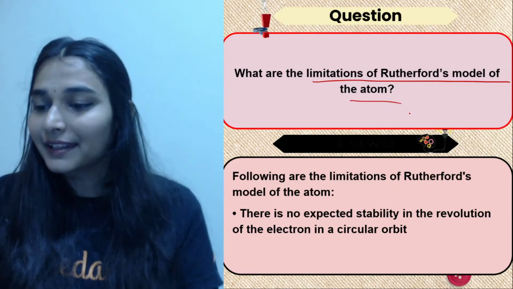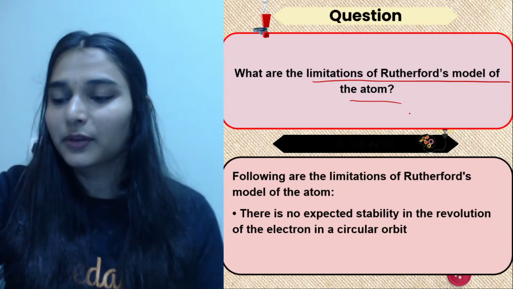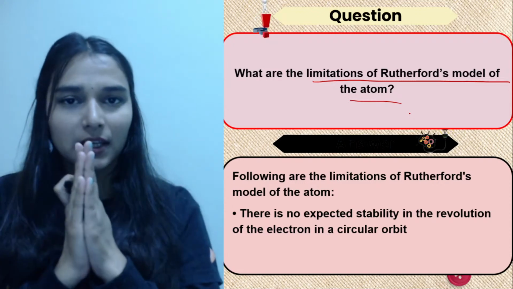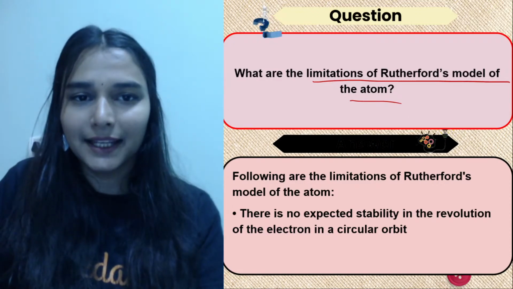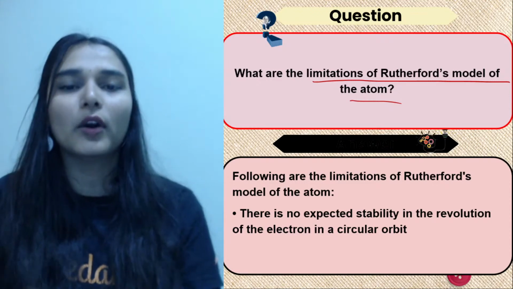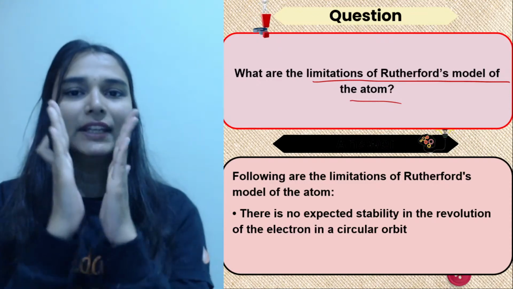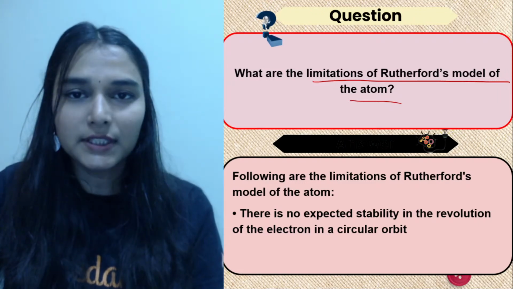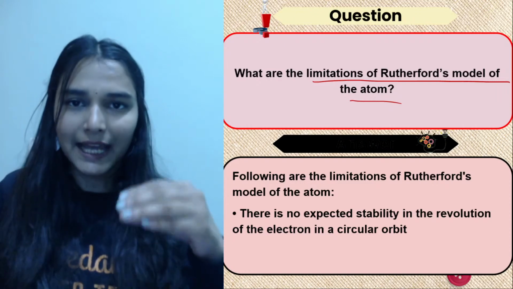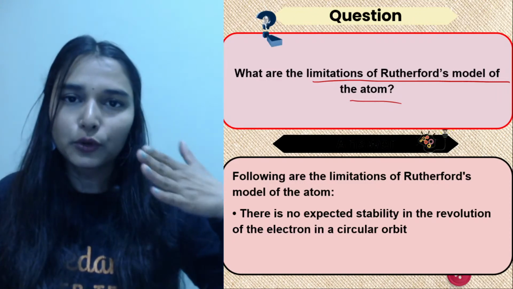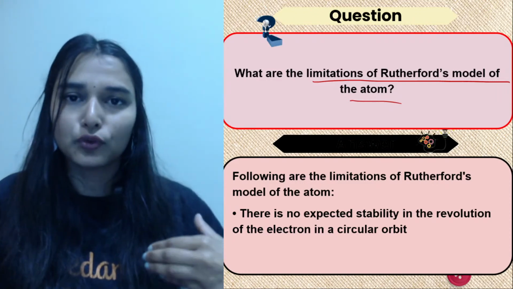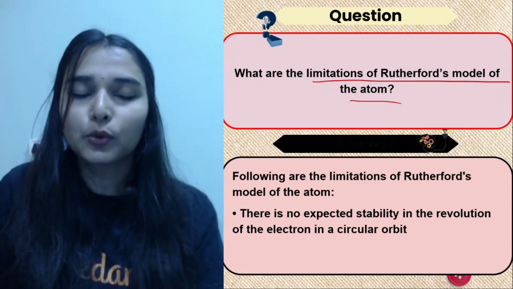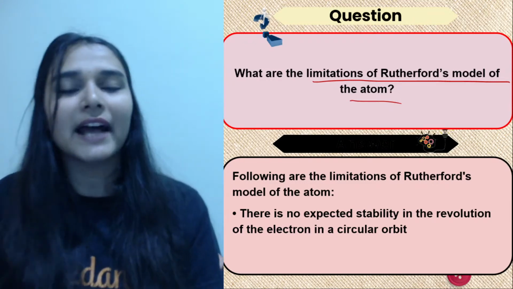Okay, beta, why did Rutherford take gold foil for the experiment, Shweta? The reason is that Rutherford wanted a very thin metal. ठीक है, Rutherford को चाहिए था a very thin metal. ठीक है, and what was the reason that he wanted a thin metal? देखो, I'll tell you. A thin sheet would have fewer atoms. If you are taking a thin sheet, that will have fewer atoms as compared to a thick sheet, में तो ज़्यादा atoms होंगे, right? So he wanted alpha rays to come in contact with as few atoms as possible.